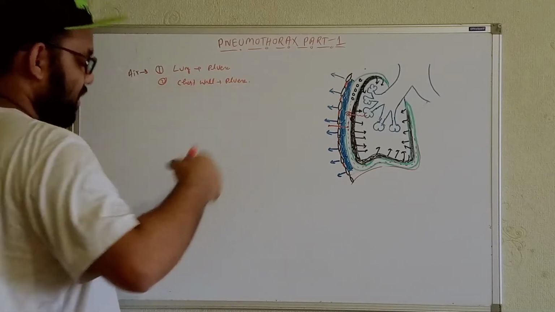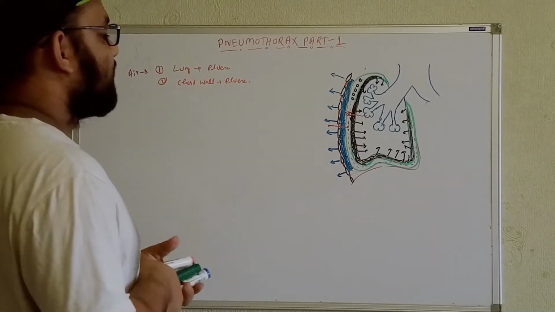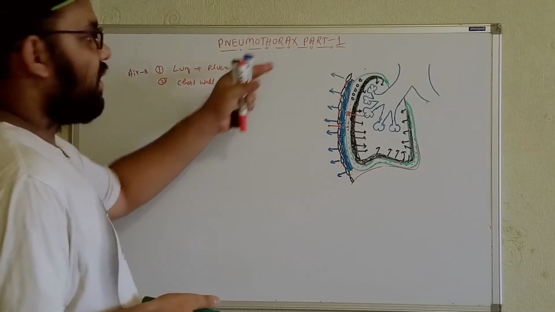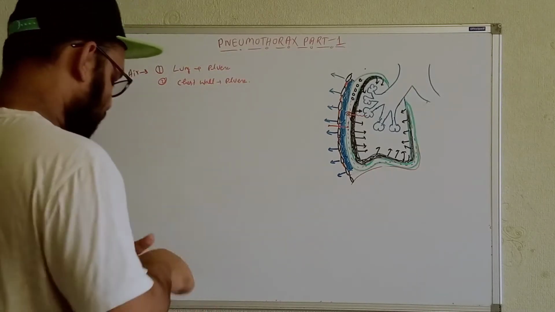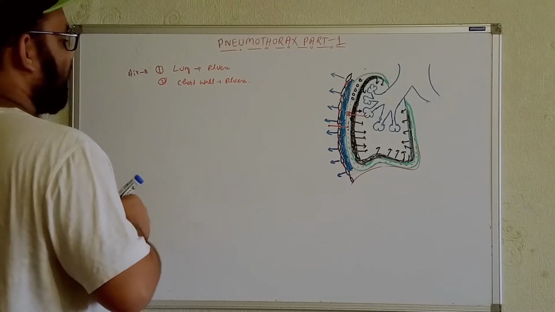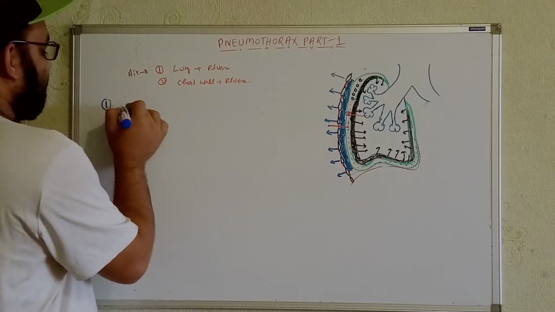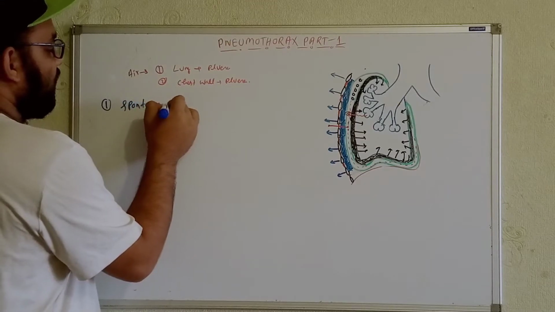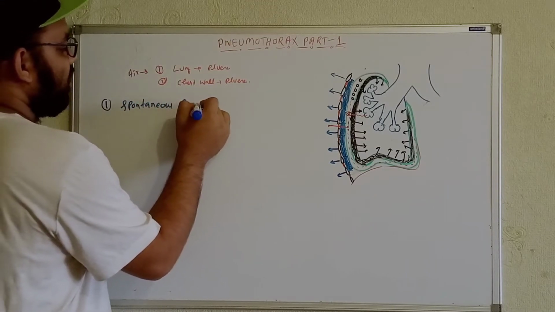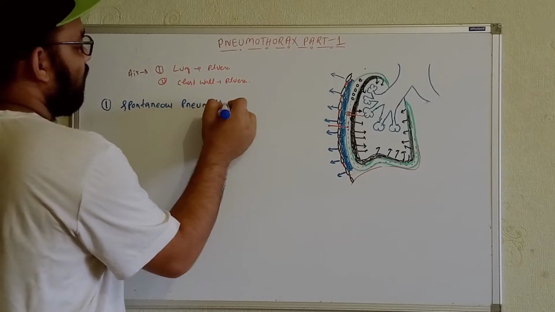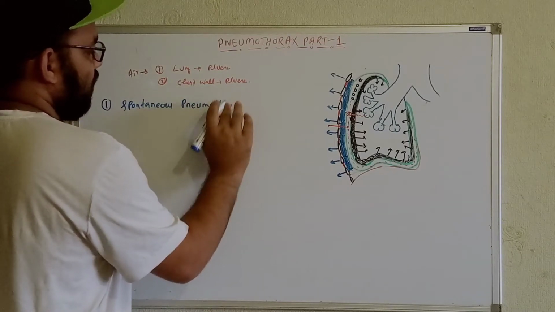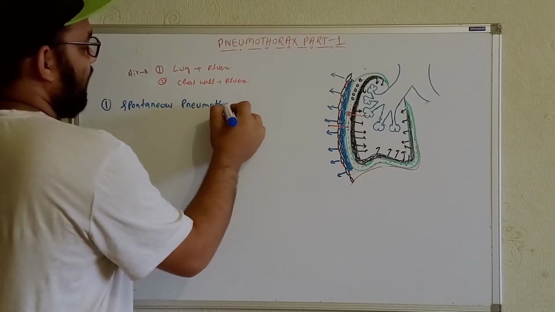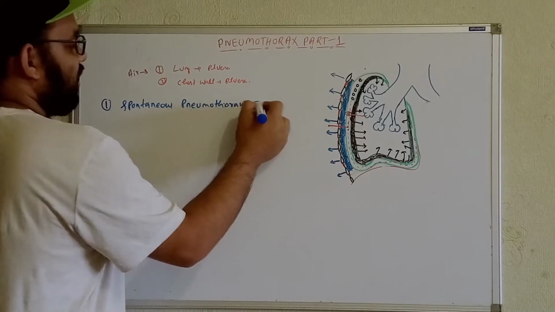Okay. Now as far as the causes are concerned, we can classify pneumothorax into different types. So first I will talk about the spontaneous pneumothorax. So we can classify, for example, the spontaneous pneumothorax, and we can also get the traumatic.